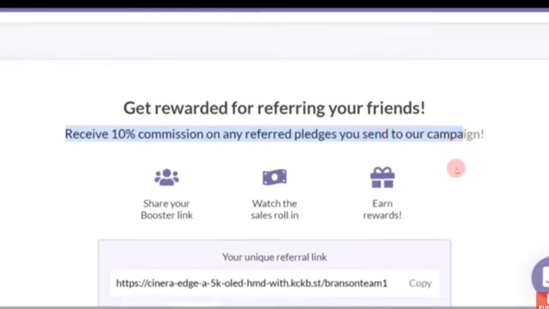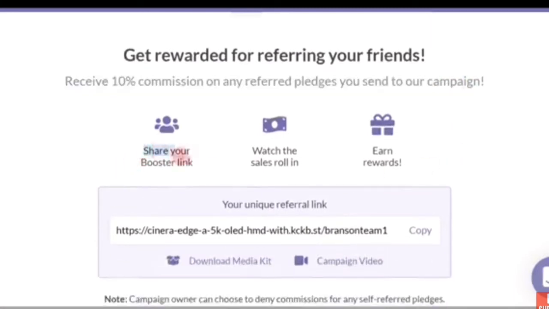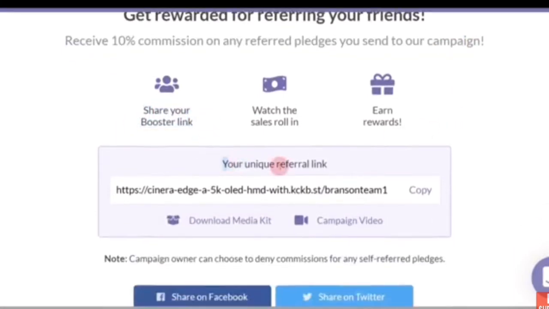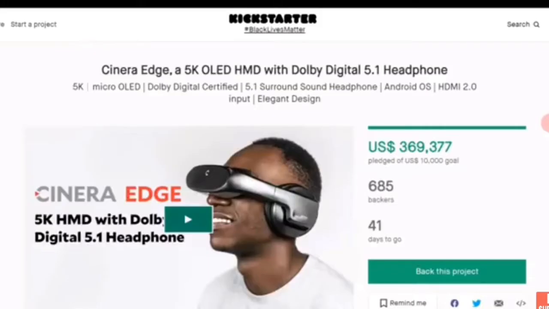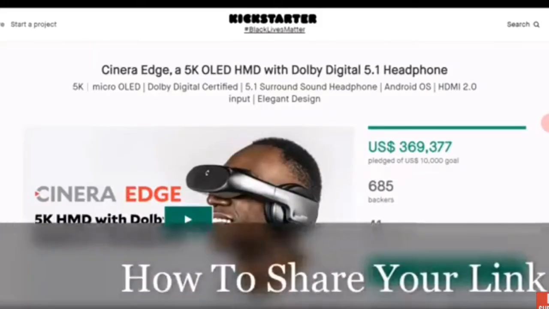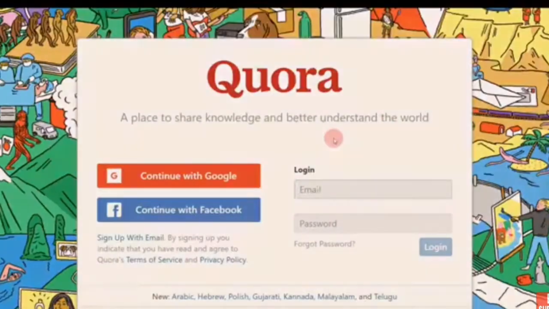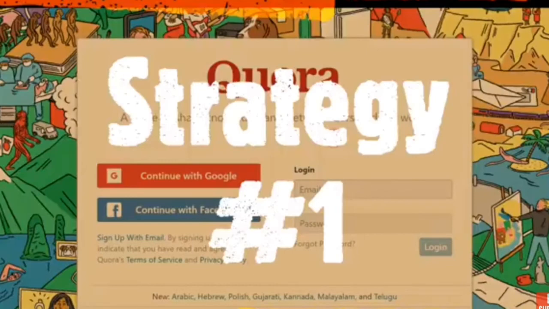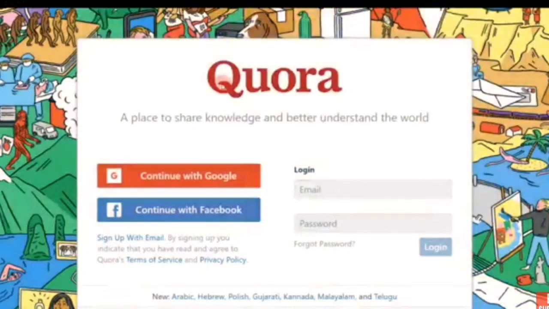As you can see here, you can share your boost link on social media, and this is your referral link. Copy the referral and then you can share it online. I want to show you how to do this by itself. This is how you can share it, and let me show you where you can share the links and get commissions. Now let me show you how to share these links on social media as the first of our strategies.